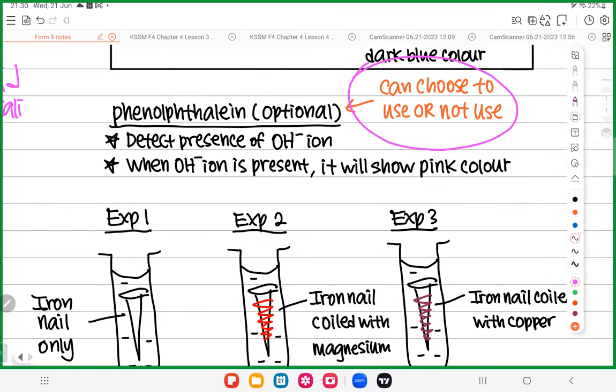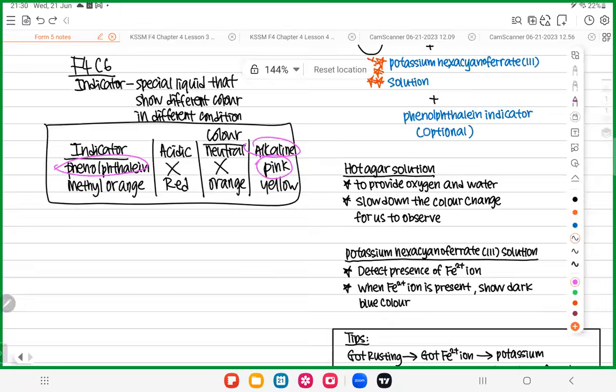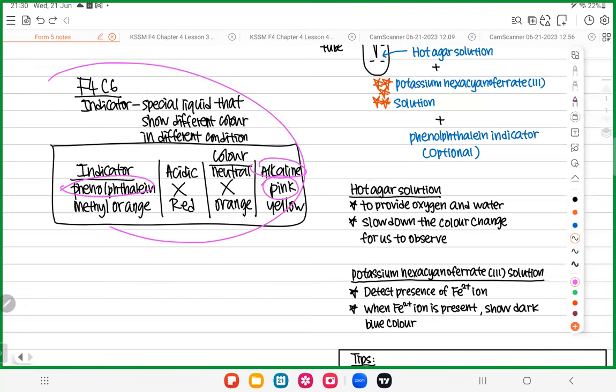It's optional. You can choose to use it or not use it. No worry. In a short while, when we do some questions, you will have a better idea. Okay? We will do some questions together. No worry on that. Now let me show you how to do the experiment. We will do the experiment together for the theory part. So let's look at it.